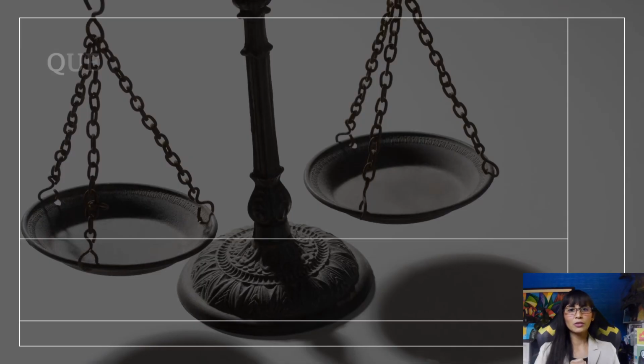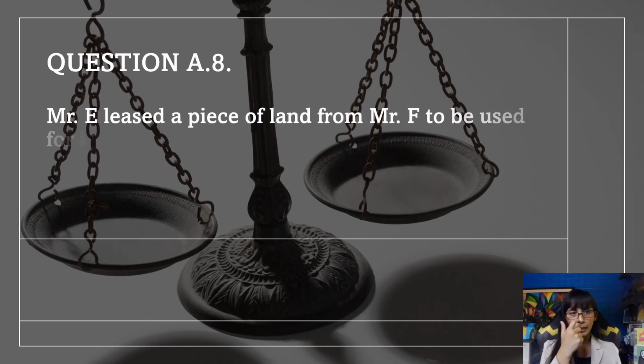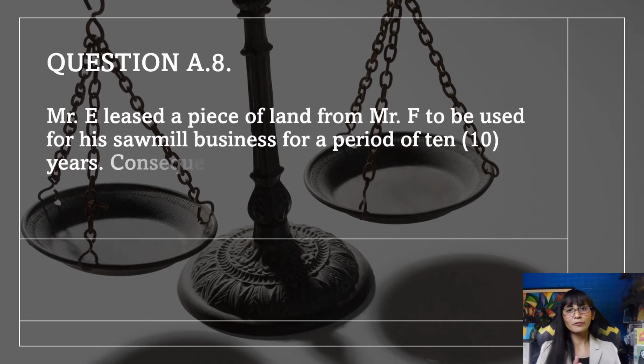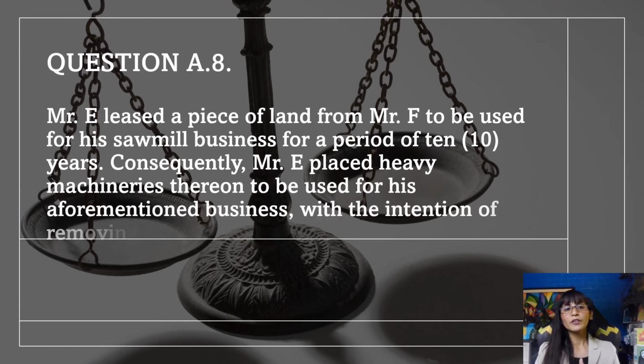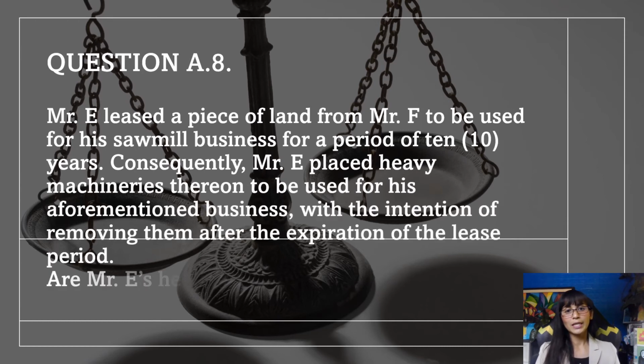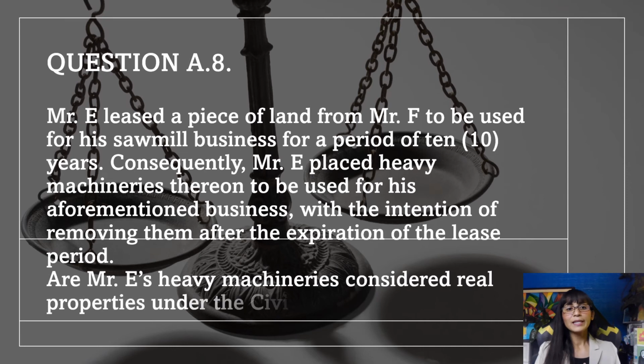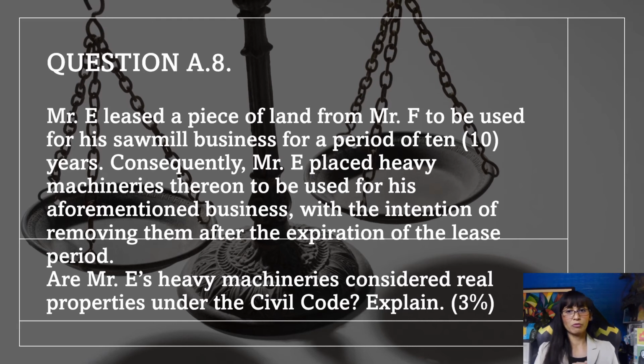Let's proceed to question number 8. Mr. E leased a piece of land from Mr. F to be used for his sawmill business for a period of 10 years, and consequently, Mr. E placed heavy machineries thereon to be used for his aforementioned business, with the intention of removing them after the expiration of the lease period, which is 10 years. Are Mr. E's heavy machineries considered real properties under the Civil Code? Explain.